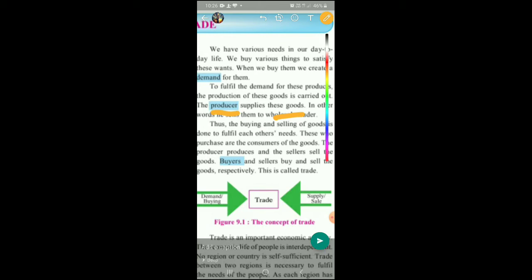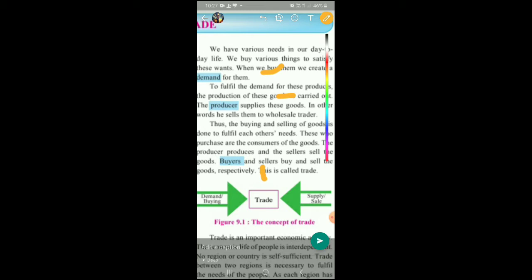So you understand that chain, students? Production is done by the producer. Wholesaler buys the things from the producer or the manufacturer. Retailer buys the things from the wholesaler, and we are the consumer who buys the things from the retailer. Thus, the buying and selling of the goods is done to fulfill each other's need. Those who purchase the goods are known as the consumer. So we are the consumer.